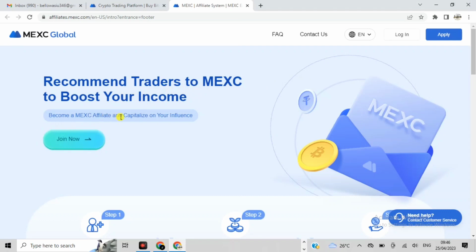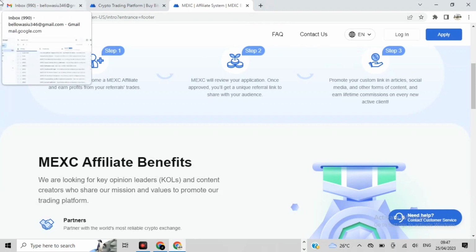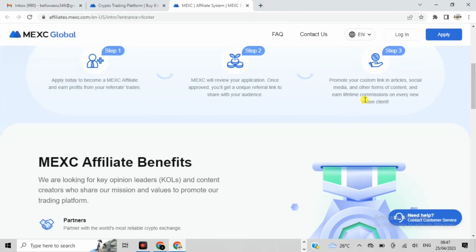When you click on affiliate, you will see recommend traders to MEXC to boost your income. Become a MEXC affiliate and capitalize on your influence. So you can click on join now. You can see step 1, apply to become a MEXC affiliate and earn profit from your referral trades. MEXC will review your application. Once approved, you will get a unique referral link to share with your audience and promote your custom links on social media and other forms of content, and earn lifetime commission on every new affiliate client.